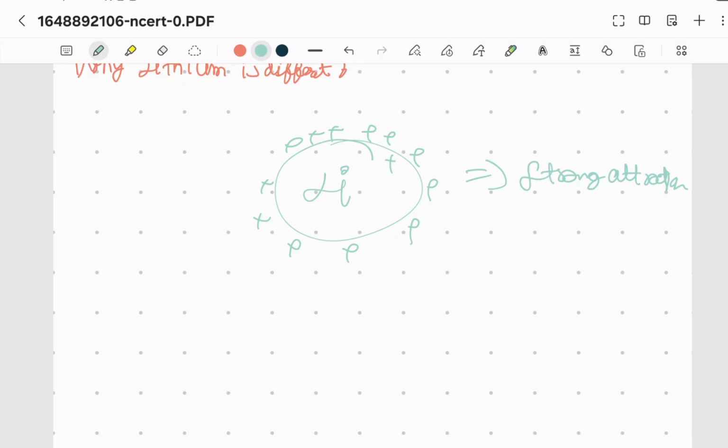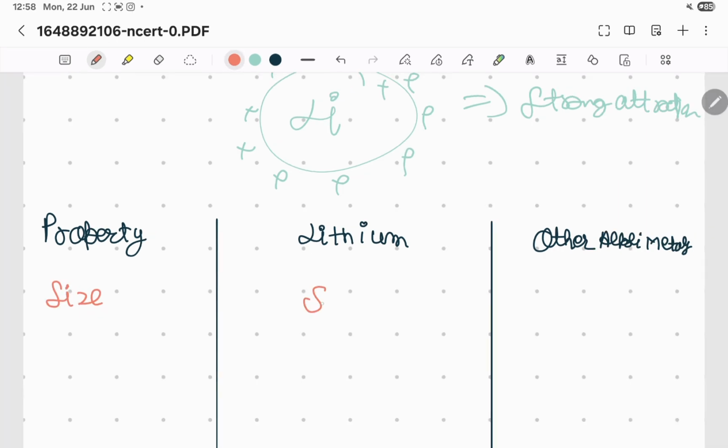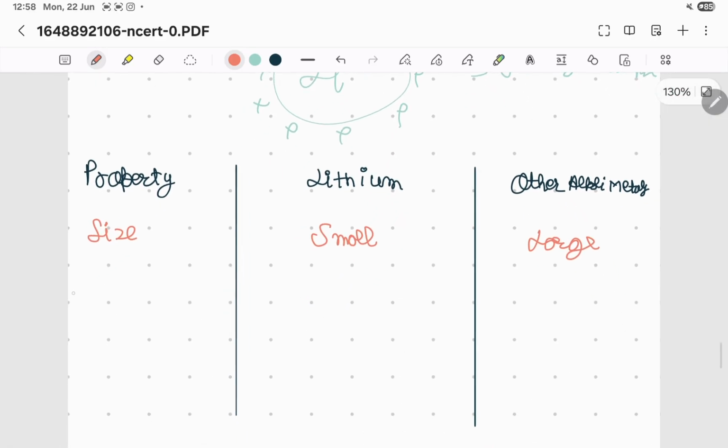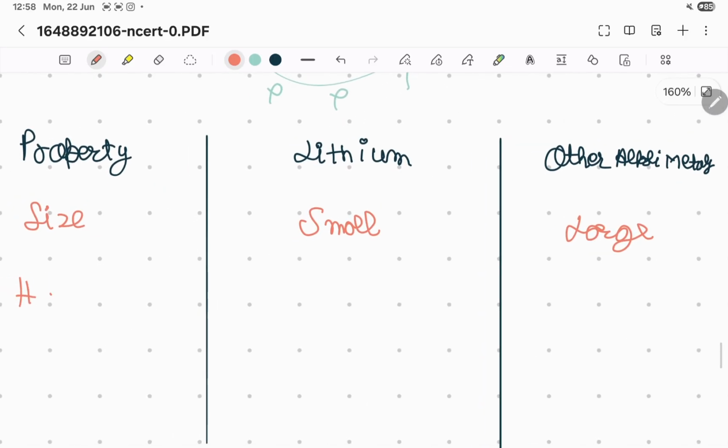Here we can see that lithium's size is small, while other alkali metals are large. Talking about hardness, lithium is hard, others are soft.